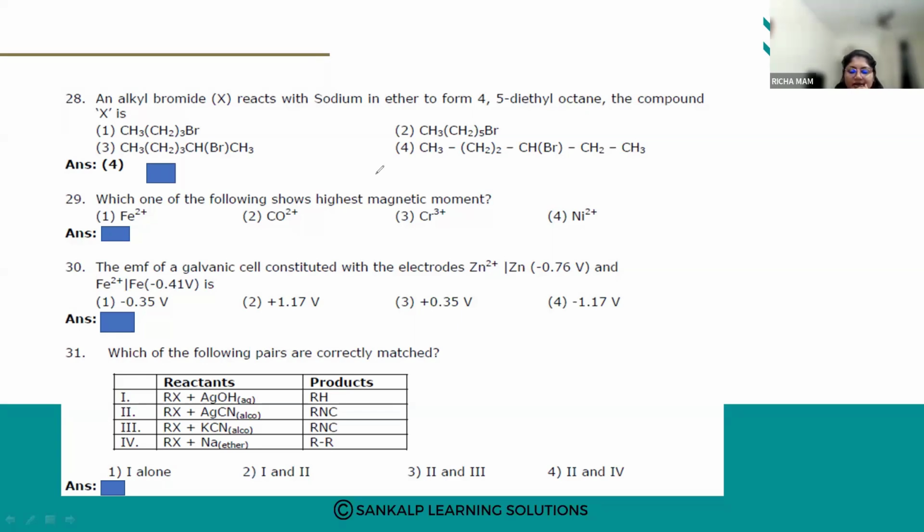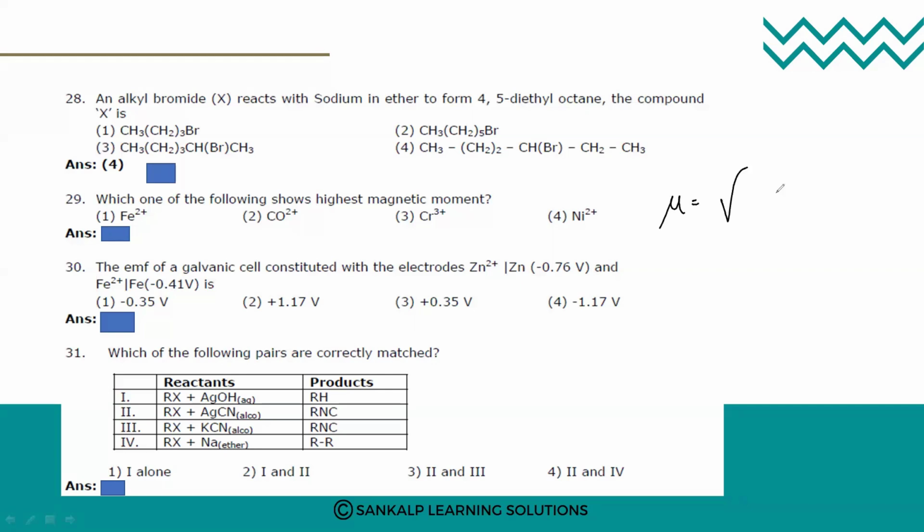How do we calculate magnetic moment first of all? Mu is equal to root of n into n plus 2 Bohr magneton, right?